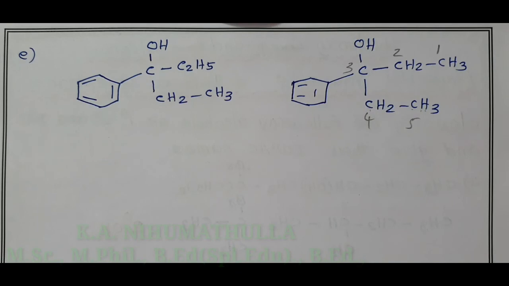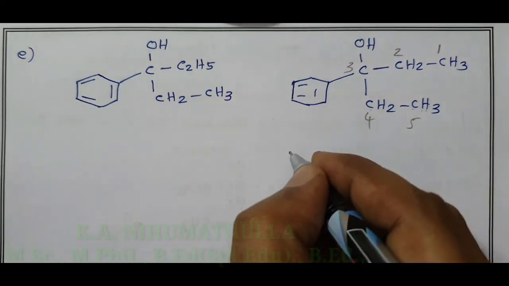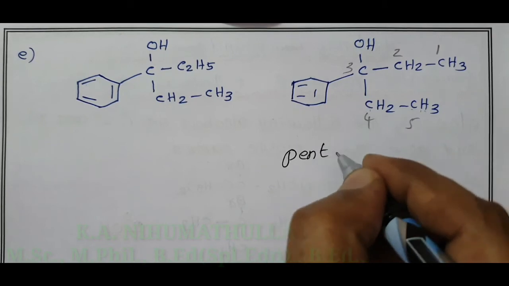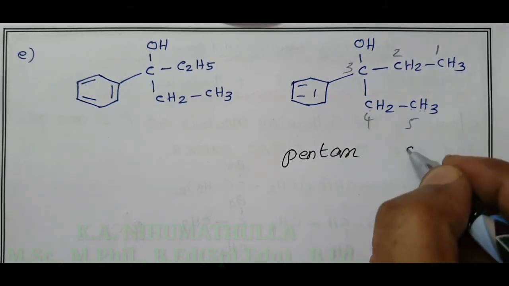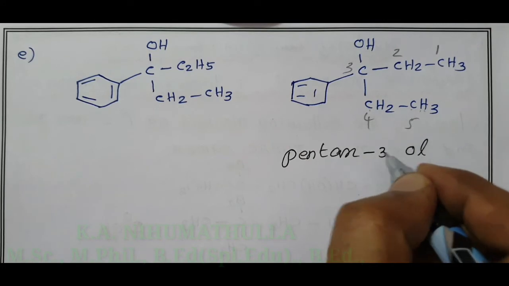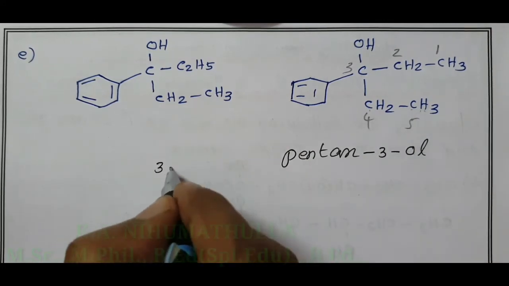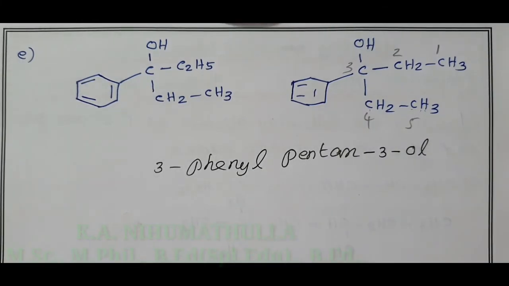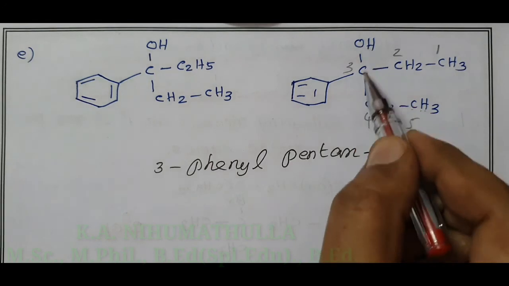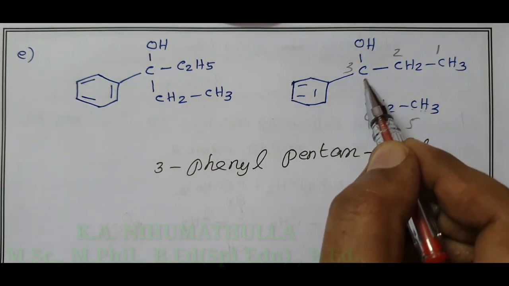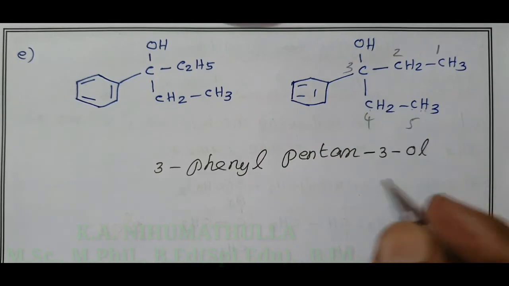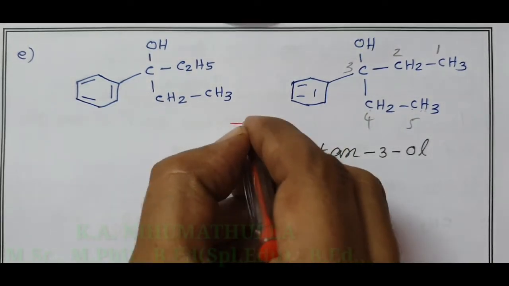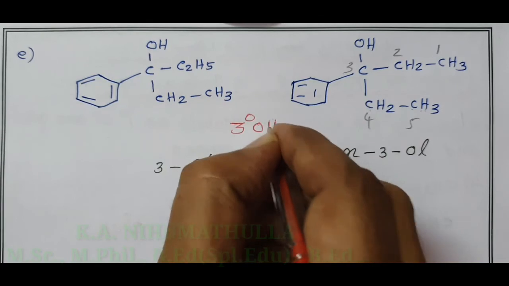So what is the IUPAC name of this compound? 5 carbon atoms, pent, carbon-carbon single bond, an, OH, ol, position of OH 3. In the same third carbon we have one phenyl. The IUPAC name of this compound is 3-phenylpentan-3-ol. And here the OH is attached directly to a carbon atom. Here there is no alpha hydrogen, H, H2, H3. So OH is directly attached to a carbon atom. Therefore this comes under tertiary alcohol.